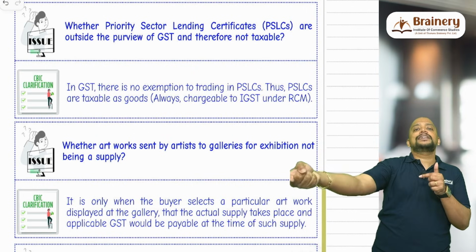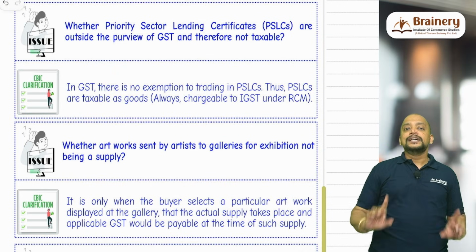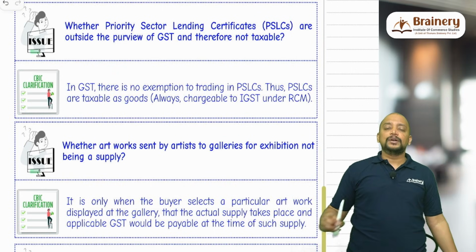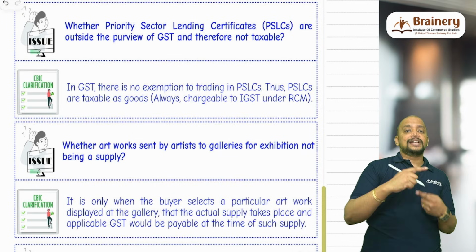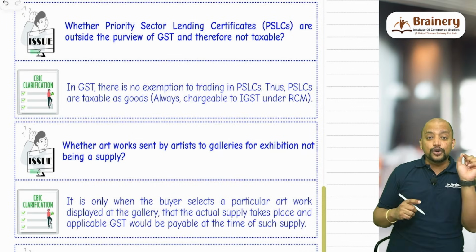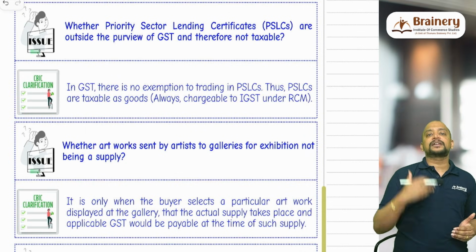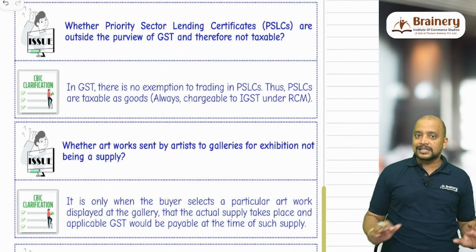So one bank selling priority sector lending certificate to another bank, it will be treated as sale of goods and it will be subject to GST. This is not transaction in securities, so it will be goods, and also it will come under deemed interstate supply. Transaction in PSLC will happen through e-Kuber portal of RBI. So the selling bank doesn't know the branch of the buying bank, and the buying bank doesn't know the branch of the selling bank. Due to that reason, it will be deemed interstate supply.